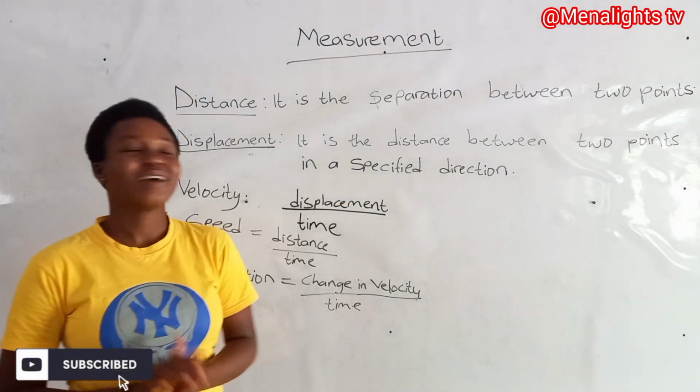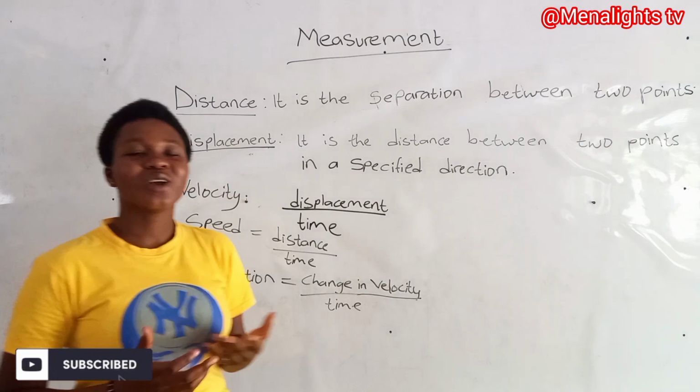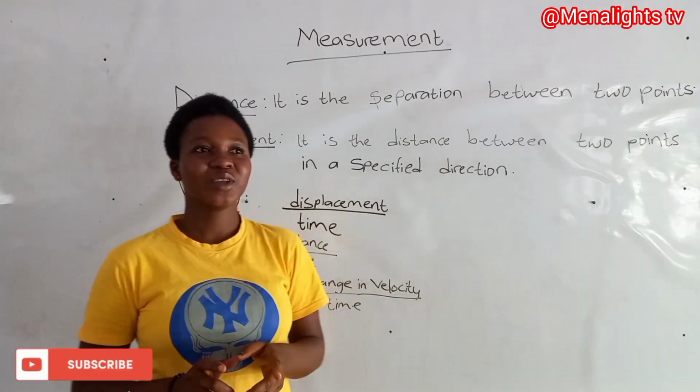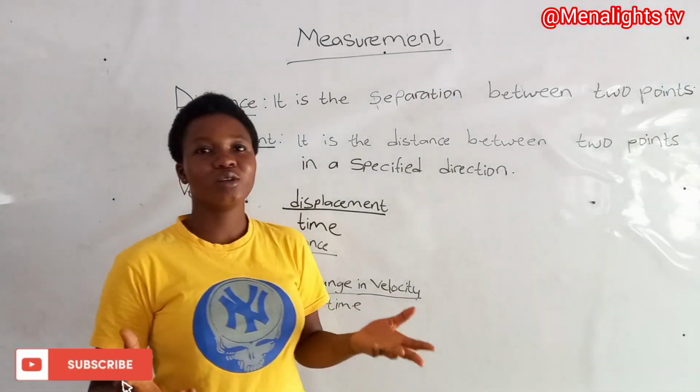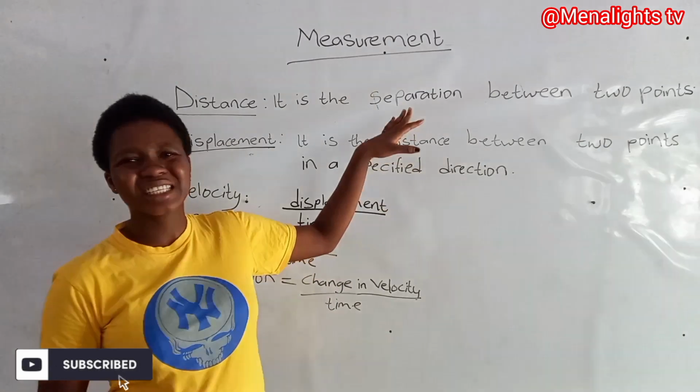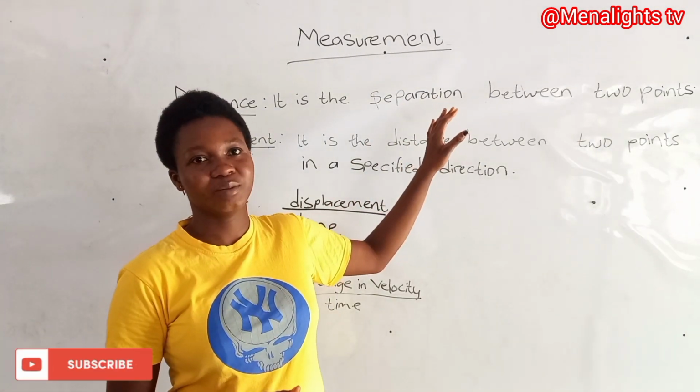So the first thing we have here is distance. When we talk about distance, it is the separation between 2 points. So for example, 2 kilometers. It is the separation between 2 points. So here distance does not have any direction.